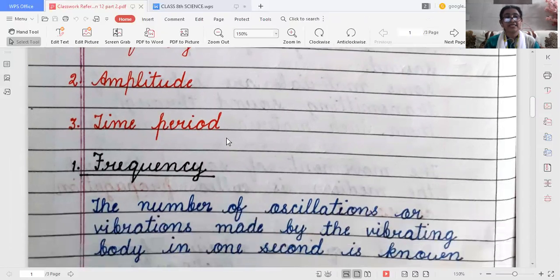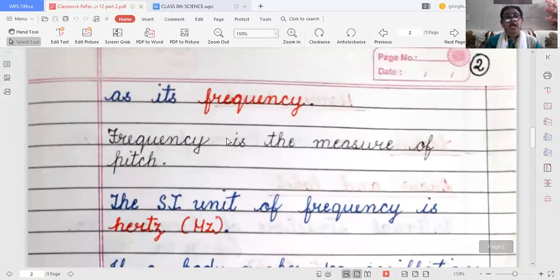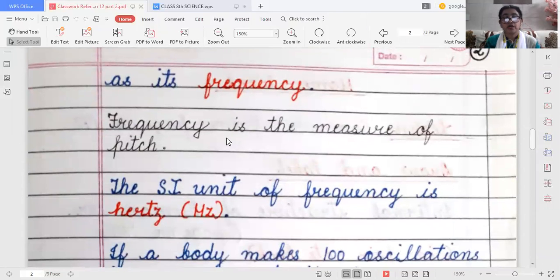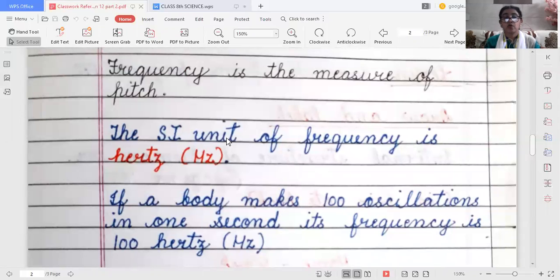First of all, we will discuss frequency. What is frequency? The number of oscillations or vibrations made by a vibrating body in 1 second is known as frequency. And frequency is the measure of pitch. Higher the frequency, shriller the pitch. The SI unit of frequency is hertz, and it is always written with capital H and small z.